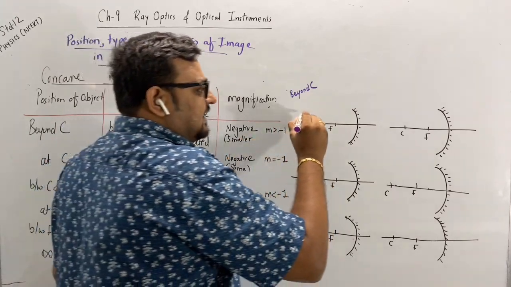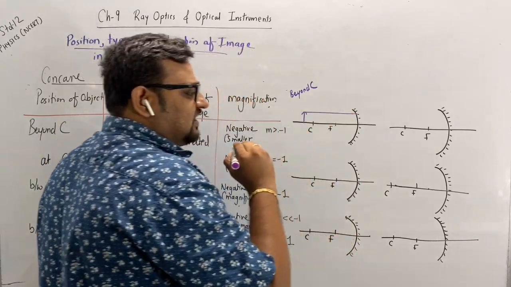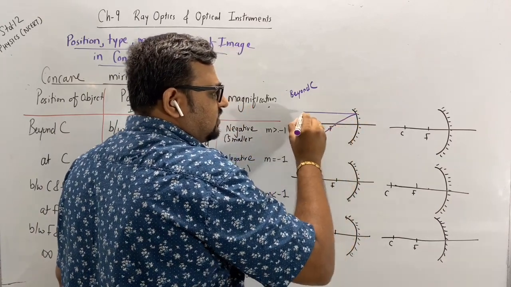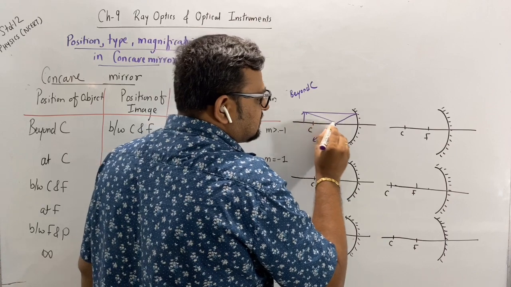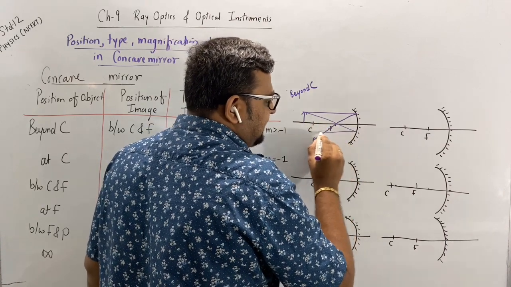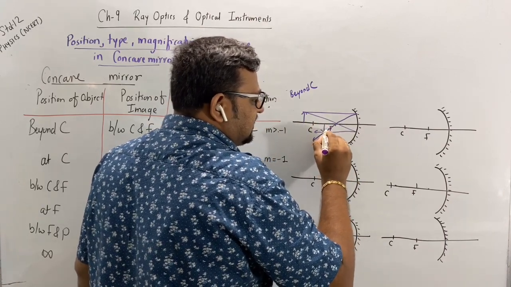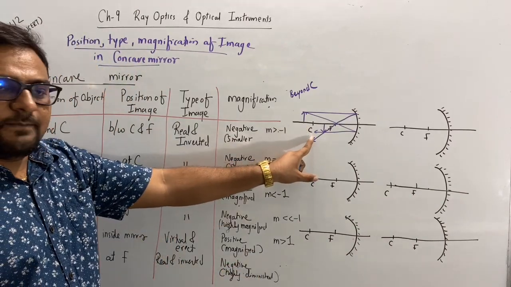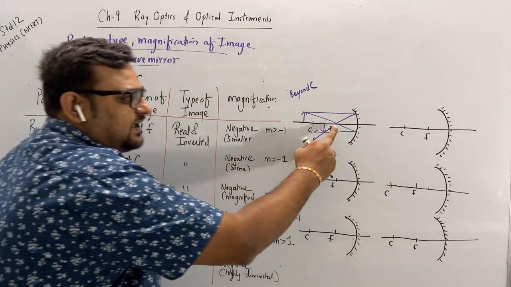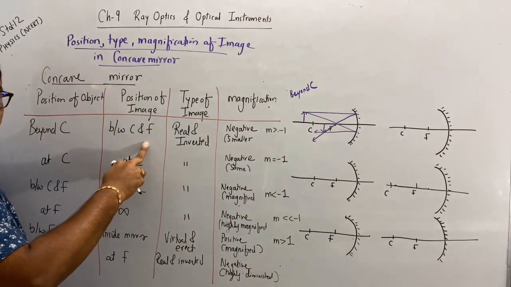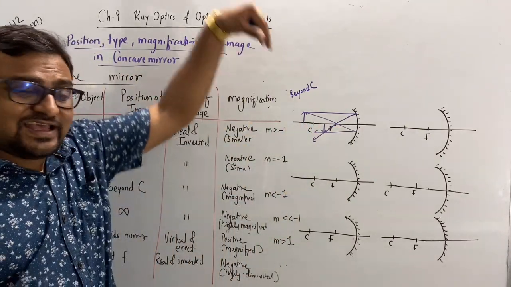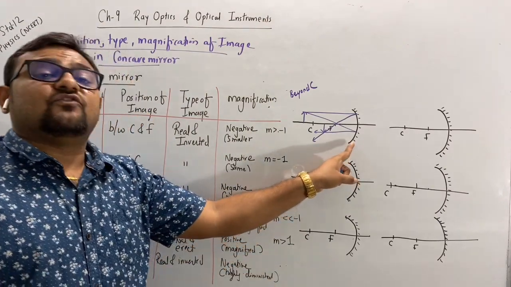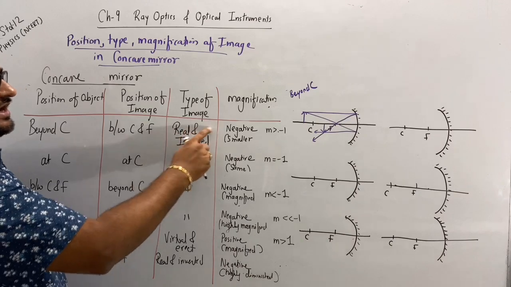Parallel rays, where will the reflected ray go? Passing through focus. Rays passing through focus go parallel. So this is the image. See, where is the object? Beyond C. Where is the image? Between C and F. What type of image is it? Inverted and it is real. It is formed in front of the mirror. So real and inverted.